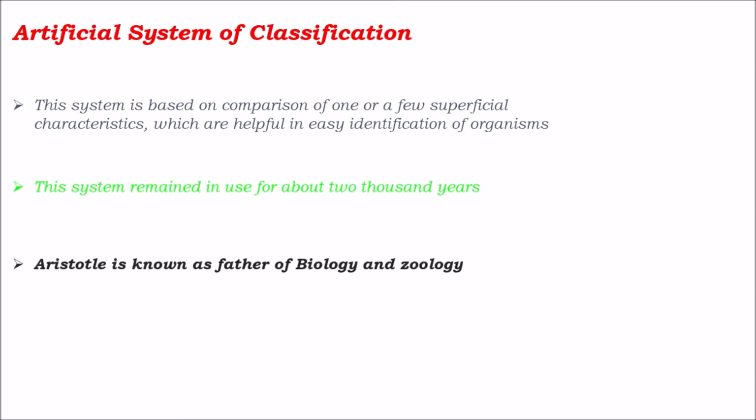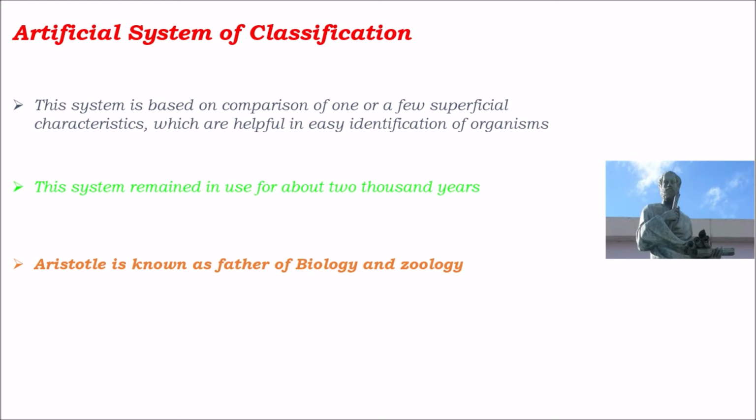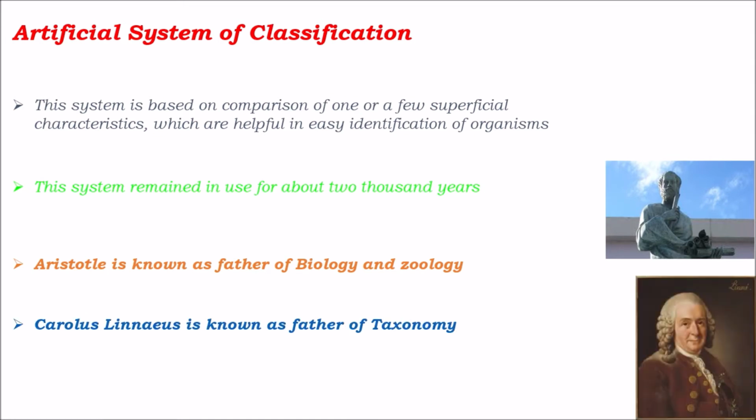Aristotle is known as the father of biology and zoology. Who is known as the father of biology and zoology? Aristotle. Carolus Linnaeus is known as the father of taxonomy. The father of taxonomy is Carolus Linnaeus.